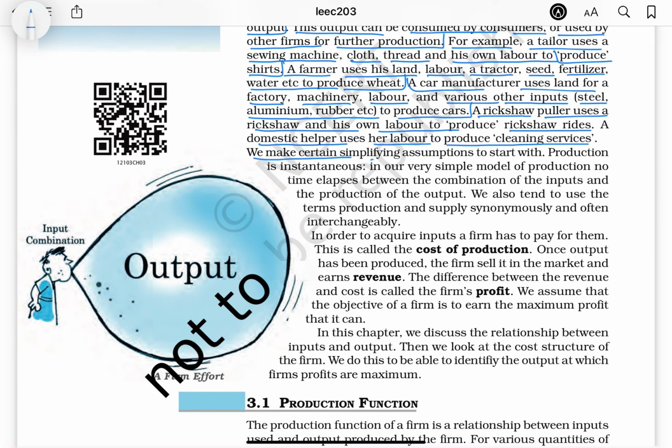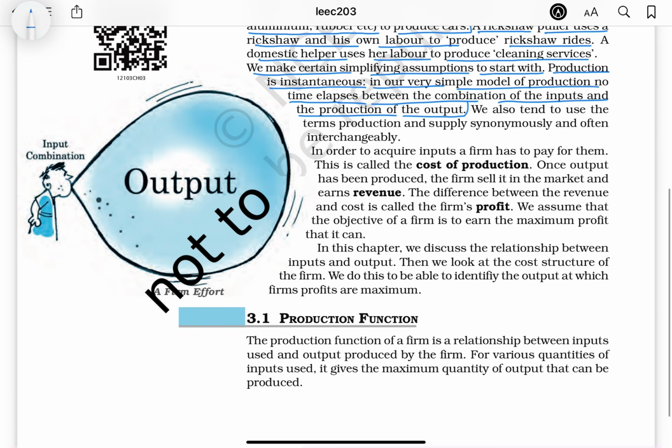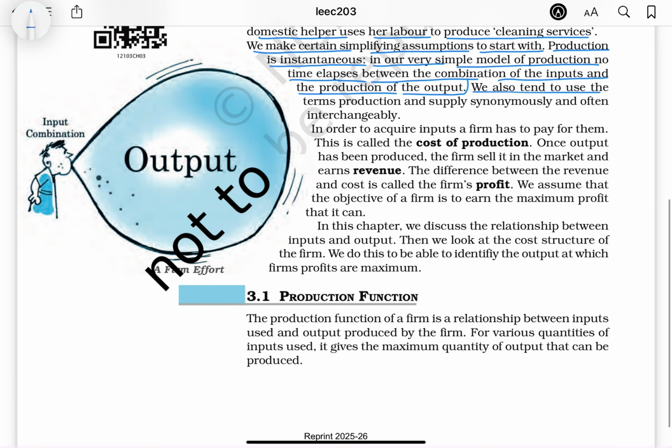We make certain simplifying assumptions to start with. Production is instantaneous. In our very simple model of production, no time elapses between the combination of the inputs and the production of the output. We also tend to use the terms production and supply synonymously and often interchangeably.